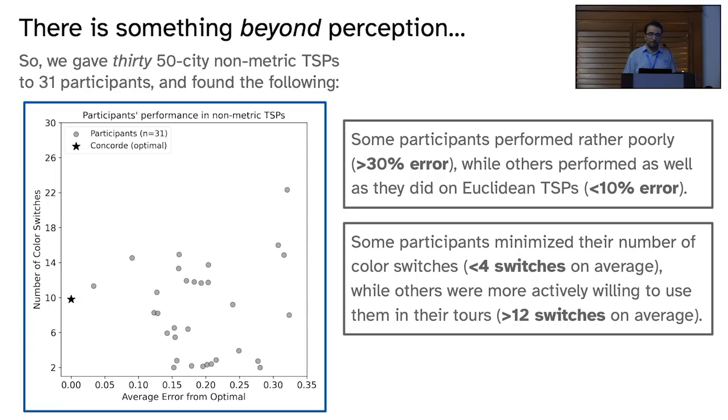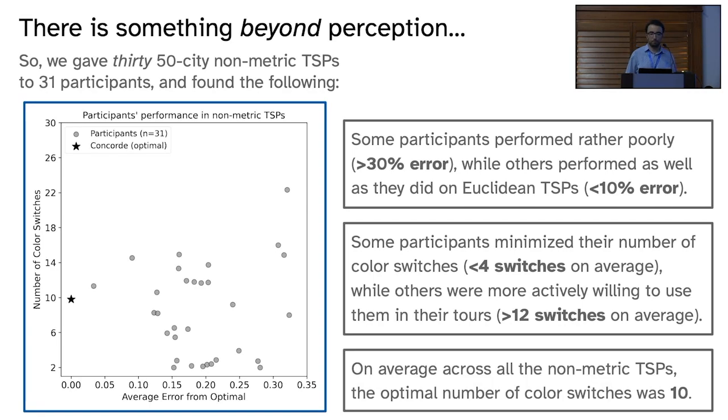That is not to say that by making more switches you can substantially improve your tours. You have to really try to optimize your switches because, as you can see, Concorde, the star right there, on average makes 10 switches.